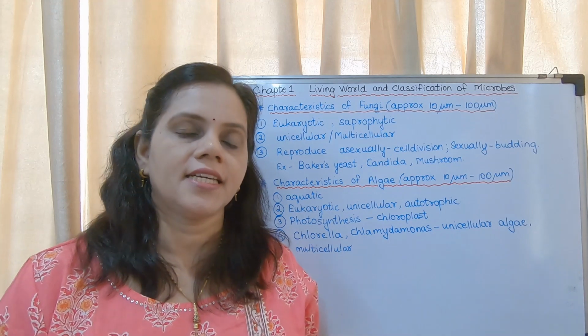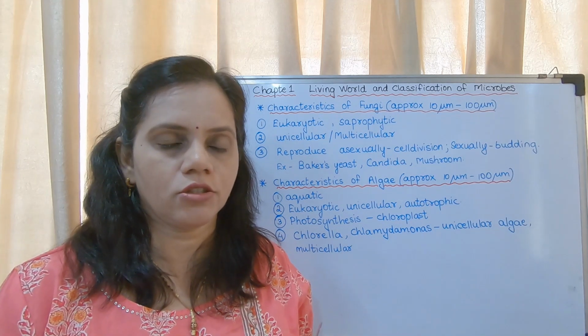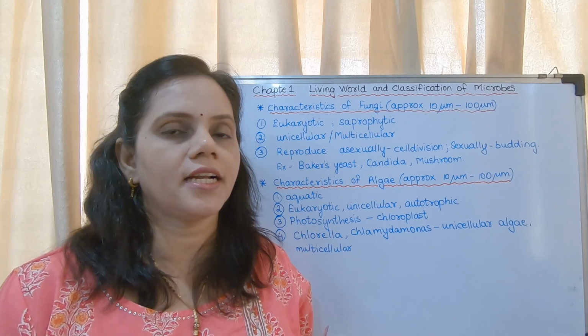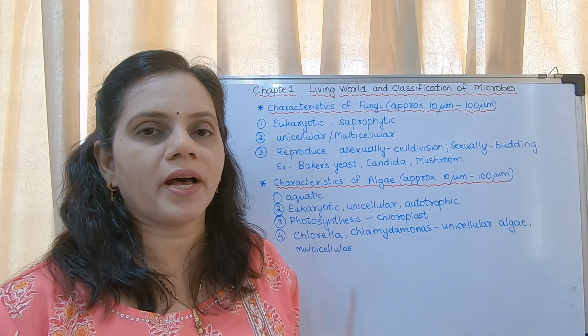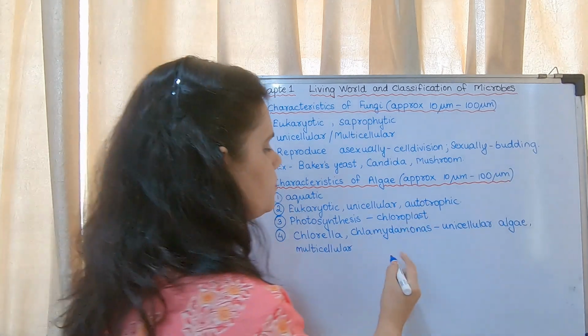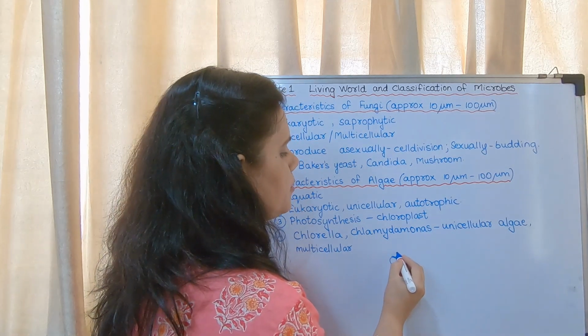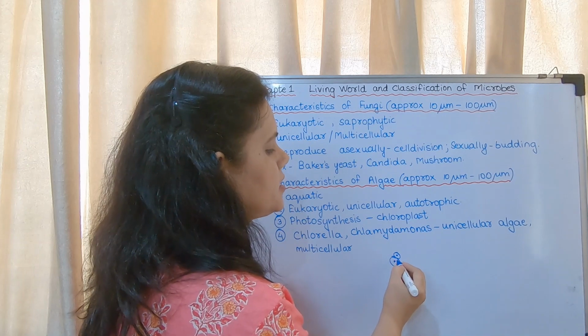Yeast is a unicellular fungi. Do you remember yeast? It is a single celled fungi. It reproduces by budding. That means there is a single cell. I'll show you. There is a single cell, a bud is formed on that and it develops into a yeast.